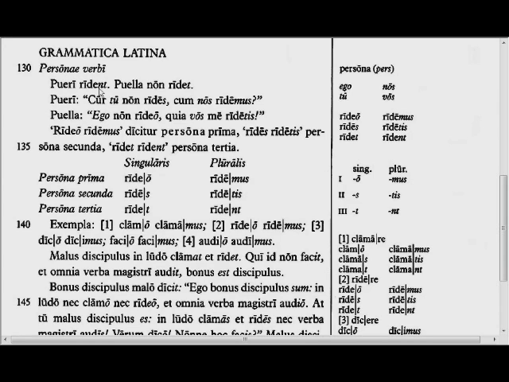The boys are laughing. The girl does not laugh. The boys: why are you not laughing when we are laughing? The girl: I am not laughing because you are laughing at me.